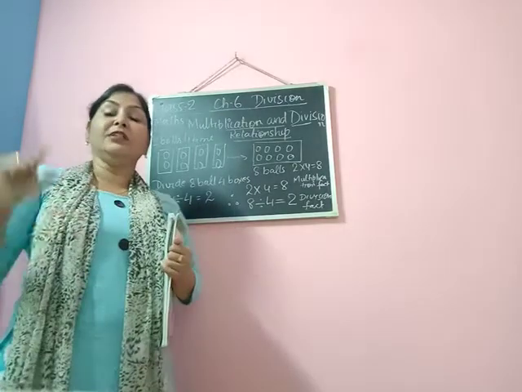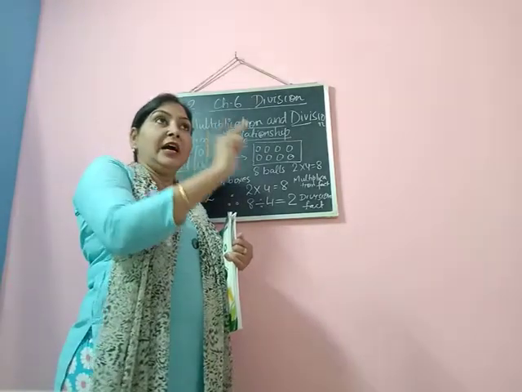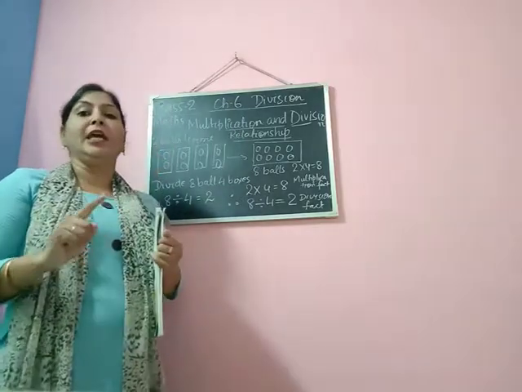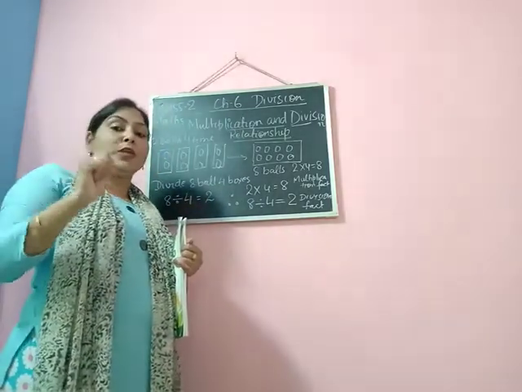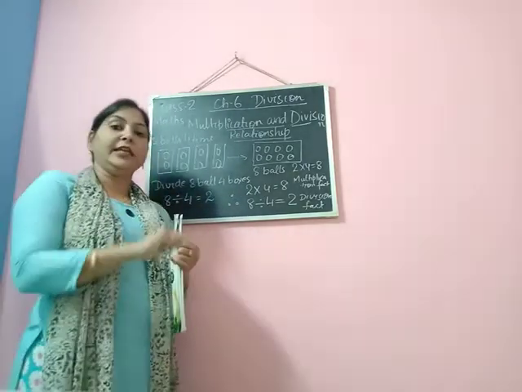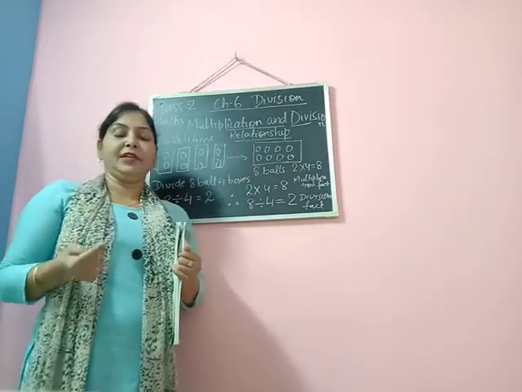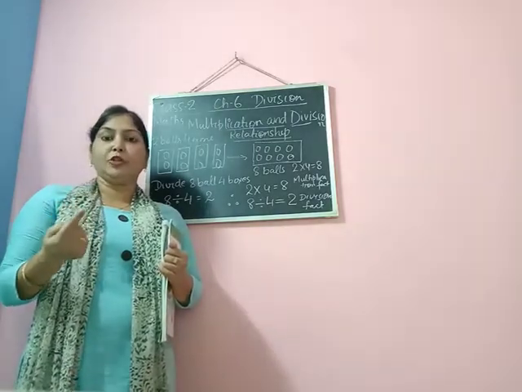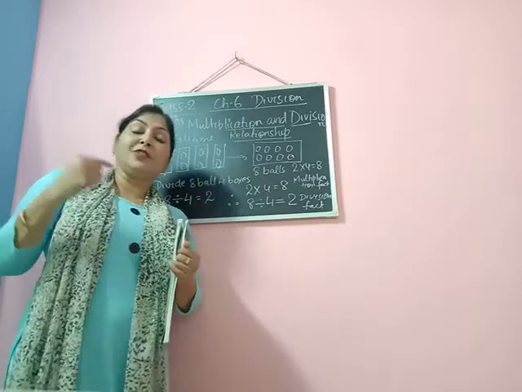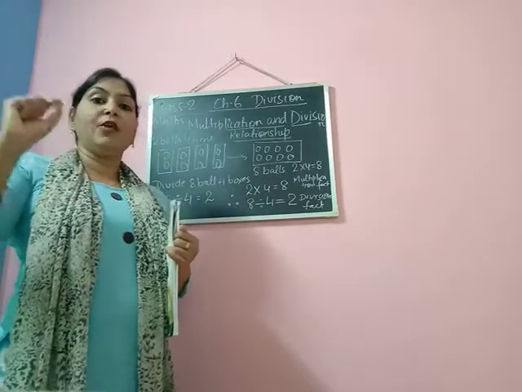Now the same number of balls, like 8 balls, if we try to divide them in 4 different boxes. When we divide them equally, what do you think, in each box how many balls will be there? Now let's come back to the division concept. In the previous class you have learned how to do equal sharing. In the first class we learned that division is also known as equal sharing or equal distribution. So based on that concept, let us try to divide these 8 balls in 4 different boxes.